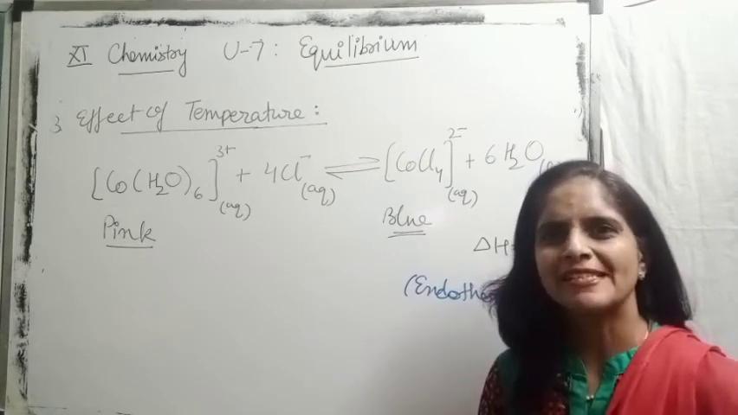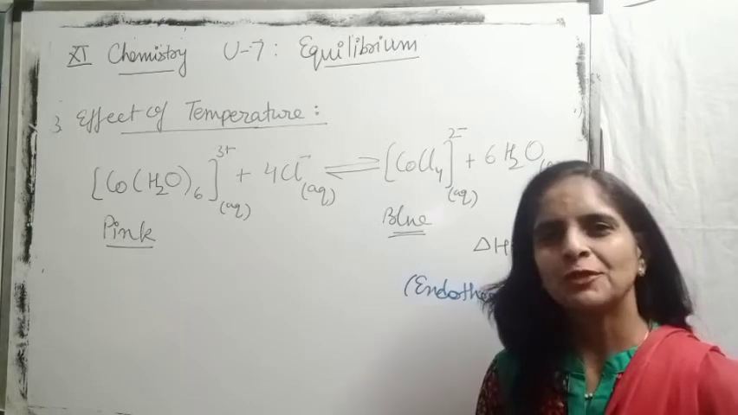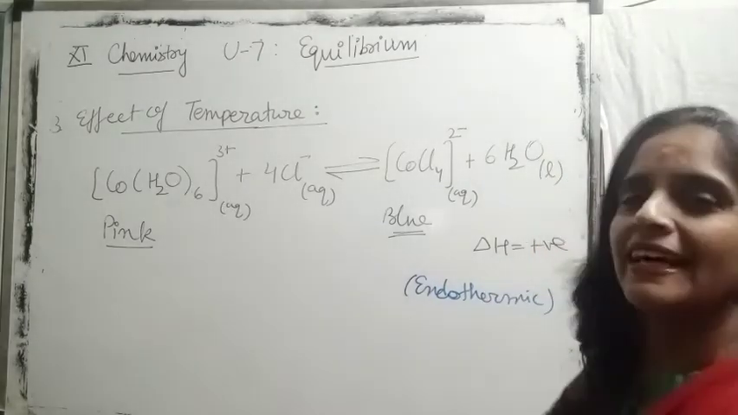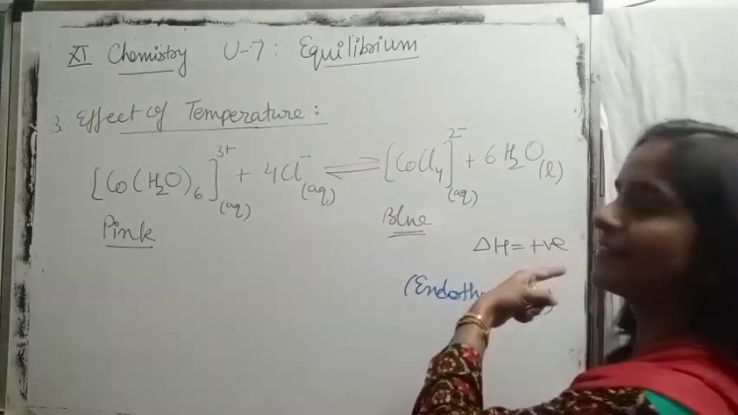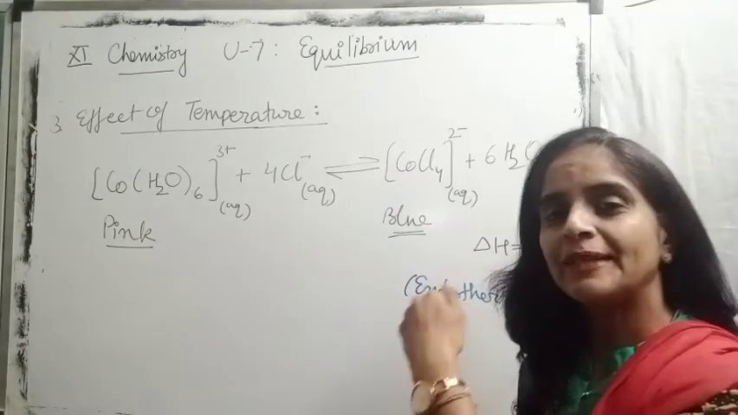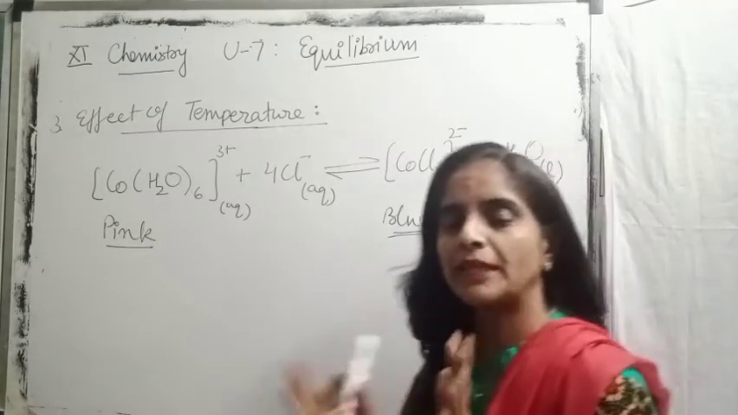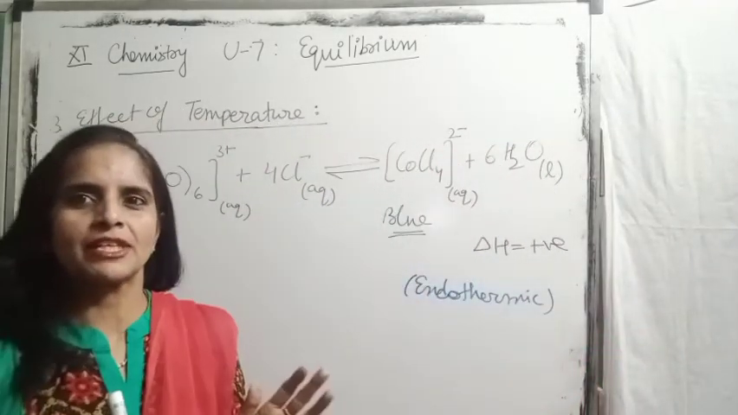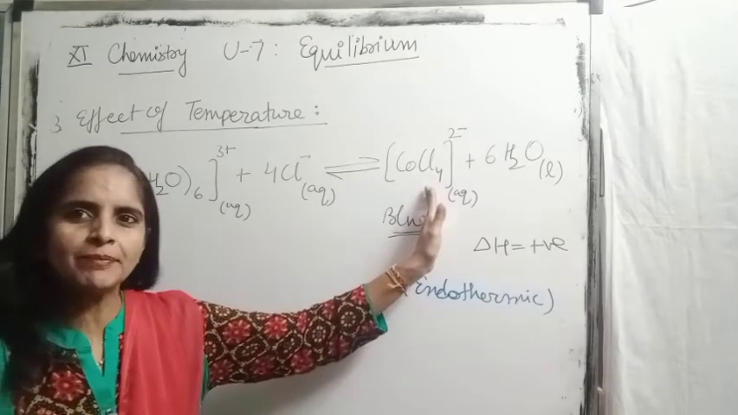I think I am getting mixed answers. Some of you are saying pink, some of you are saying blue, but those who are saying pink, they are right. Because as we know, forward is endothermic, means high temperature will favor forward reaction, so blue color. So at room temperature, the reaction mixture is blue due to the formation of more tetrachlorocobalt compound.